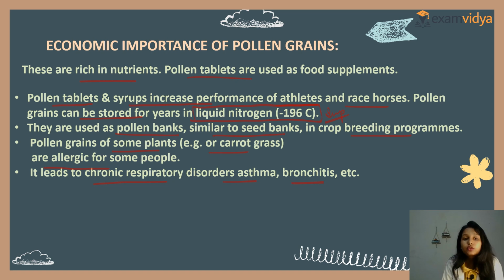Clear what I'm telling? Pollen tablets and syrups are used for the increased performance of athletes and racehorses. Pollen tablets can be used as supplements to increase metabolism. Also they can be used as pollen banks, similar to seed banks, in crop breeding programs. Clear? One more thing we learned: pollen grains can be preserved in what? Minus 196 degrees Celsius. Clear?